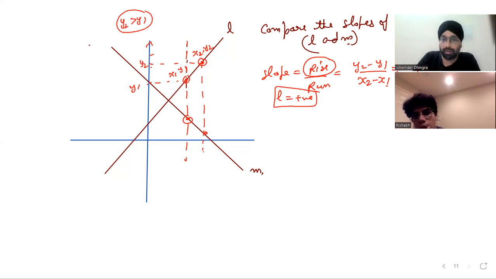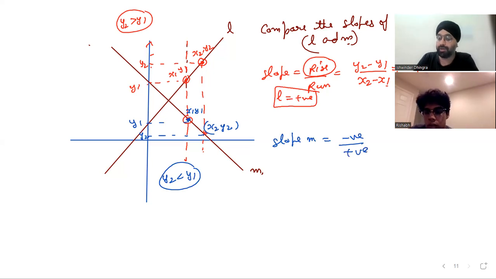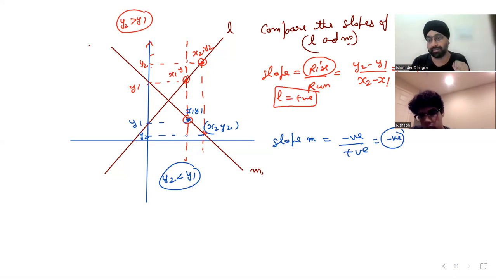Now let's come to the line M. Let's say this is x1, y1, and let's say this is x2, y2. Same process, right? Now, if I try to draw, this is y1, this is y2. In this case, what is happening? y2 is smaller than y1, so it's going to be negative over positive. So that's why the slope is negative. Can you understand now how we have to analyze the lines if no values are given?